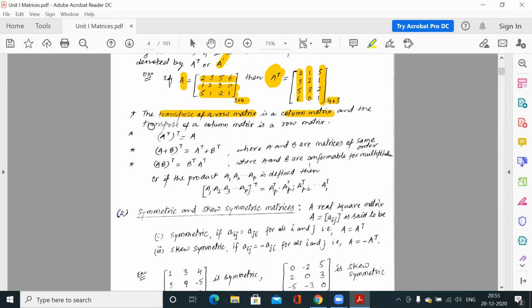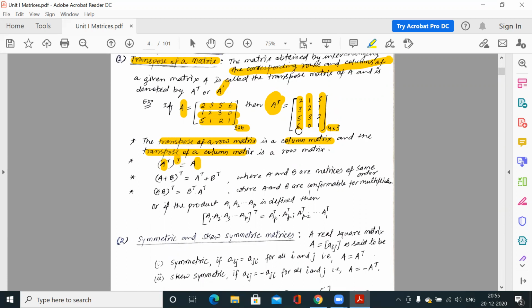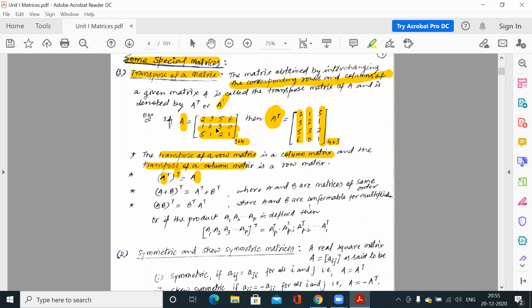These are some properties you can verify by taking any matrix. The transpose of the transpose is the matrix itself. If you transpose this matrix again, what will you get? You will get A.